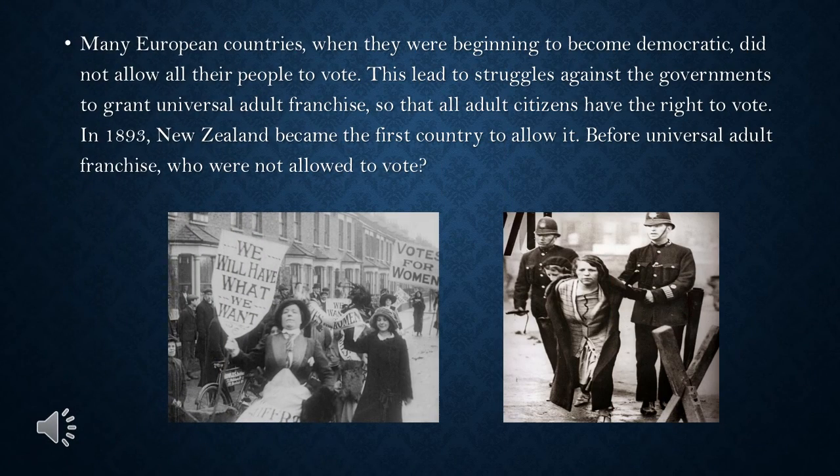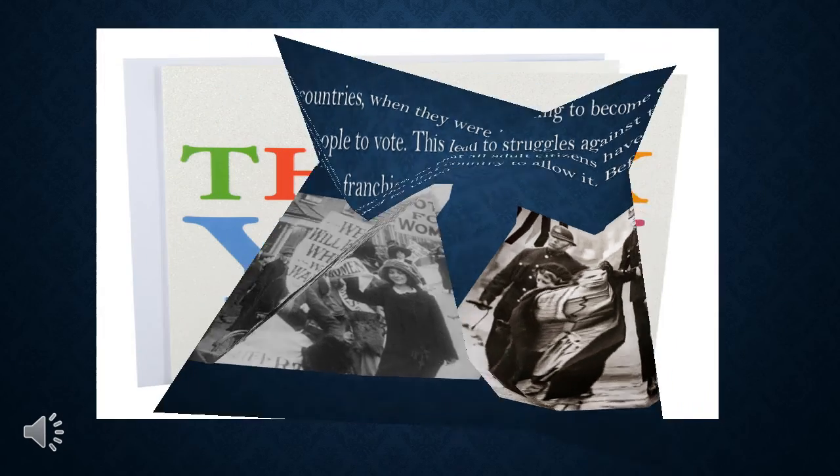The last question. Many European countries, when they were beginning to become democratic, did not allow all their people to vote. This led to struggles against the governments to grant universal adult franchise so that all adult citizens have the right to vote. In 1893, New Zealand became the first country to allow it. Before universal adult franchise, who were not allowed to vote?